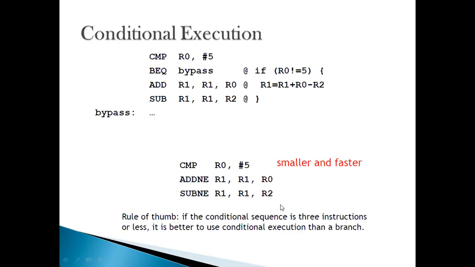The logic for this 3 instruction limit is simple: branch takes a minimum of 3 cycles, so if I'm able to carry out the same conditional execution without branch, I can save 3 cycles in my program. That is the logic behind it.